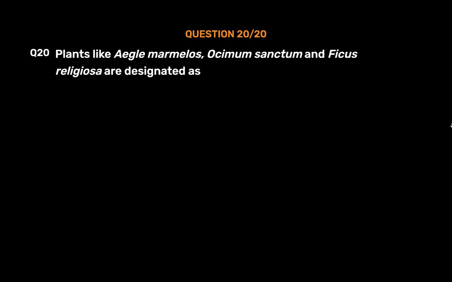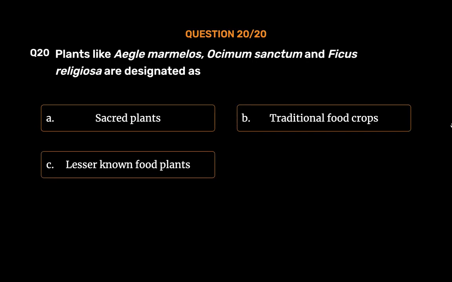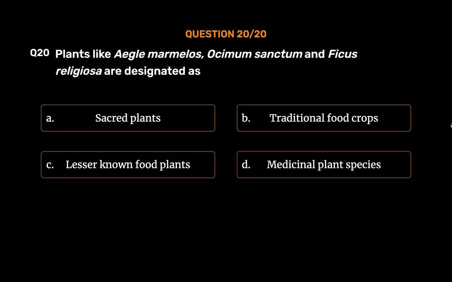Question number 20. Plants like Aegle marmelos, Ocimum sanctum and Ficus religiosa are designated as: Option A, sacred plants. Option B, traditional food crops. Option C, lesser known food plants. Option D, medicinal plant species. The correct answer is Option A.